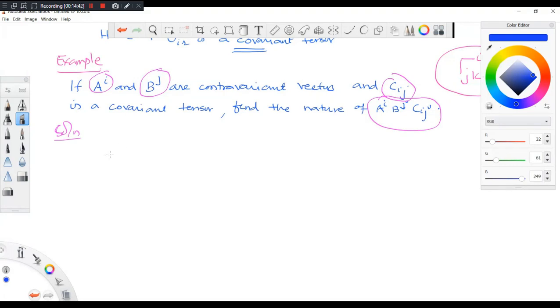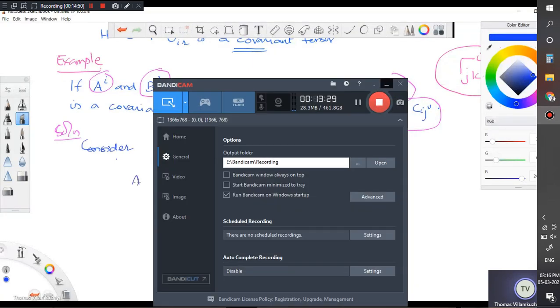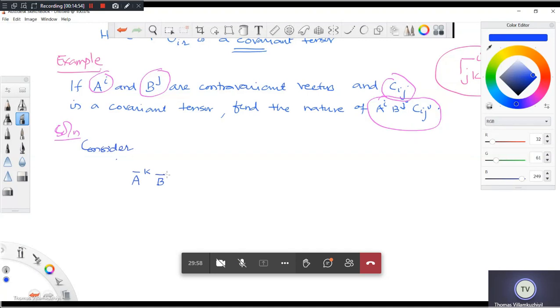Okay. So I write like this. Consider the transformation. A bar K, B bar L, then C bar KL. Since I and J are on this side, on that side K and L should come. That's the transformation. A bar K is equal to del X bar K by del Xi AI.